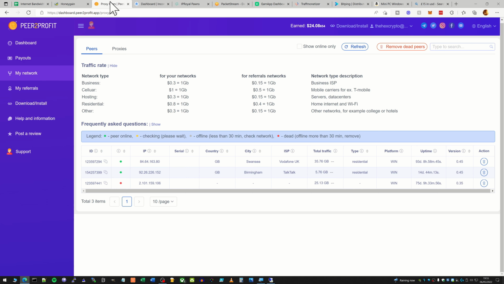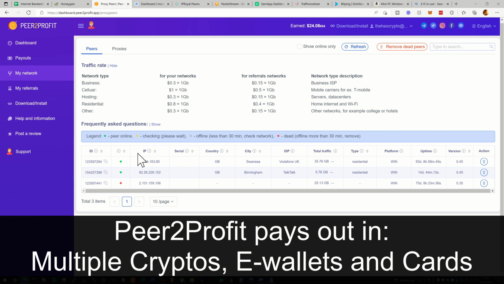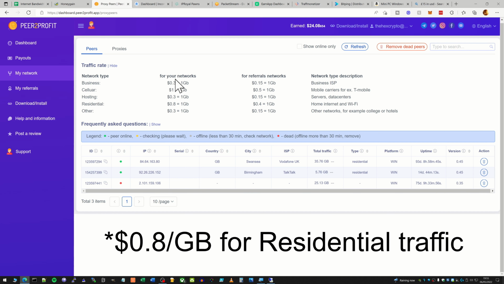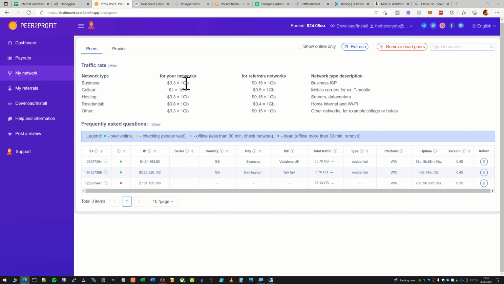So next up in the list is Peer to Profit. This is definitely the second best system that I have been using. You can see here again, it's limited to 1 per IP. So I do have 2 internet lines in my house here, mainly for this sort of reason actually. So don't forget, you can only have 1 per IP address, 1 session or 1 system running the software. These are my 2 Peer to Profit ones, and you can see here they've even got a little rate on how much they pay here. So it's $0.3 per gigabyte, which isn't too bad really.